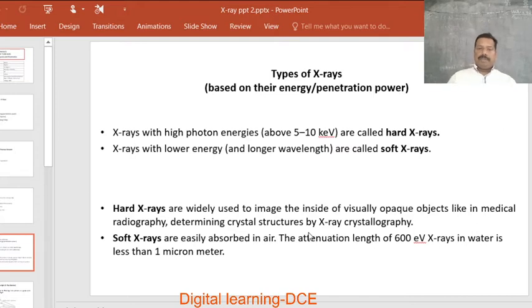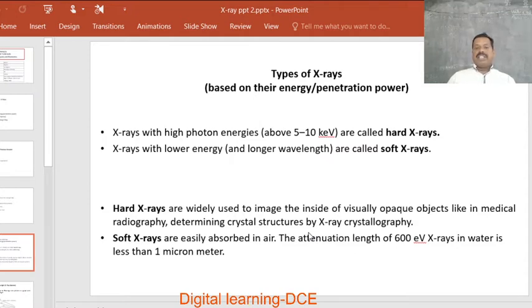Types of X-rays based on their energy or penetrating power. Here we are going to classify X radiations into two types based on their energy. One is hard X-rays, the other is soft X-rays. Hard X-rays are those X radiations that have very high energy, ranging from about 5 to 10 kilo electron volt. Those highly energetic X radiations are called hard X radiations.